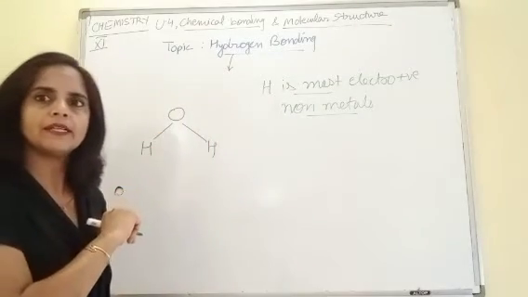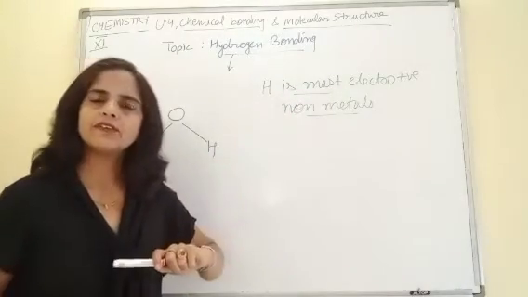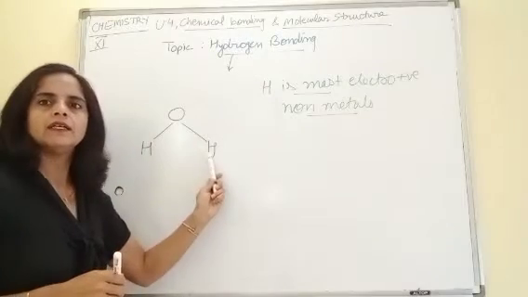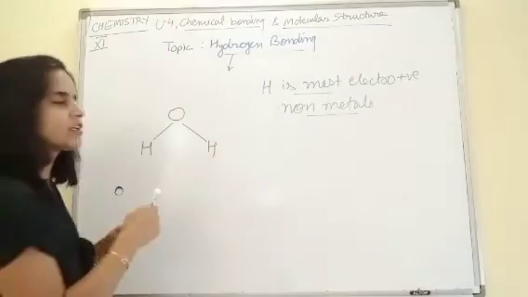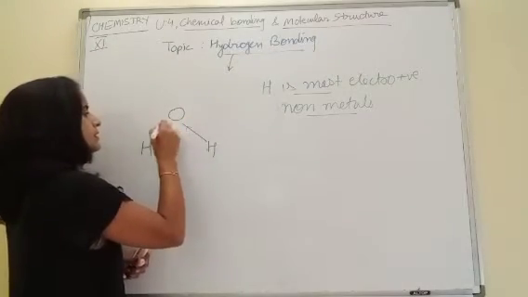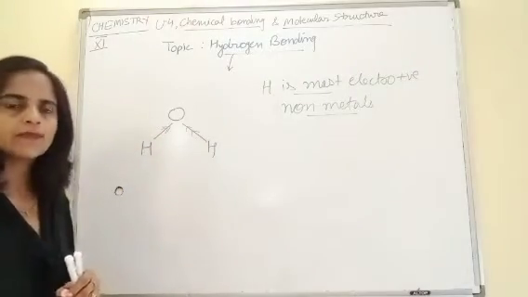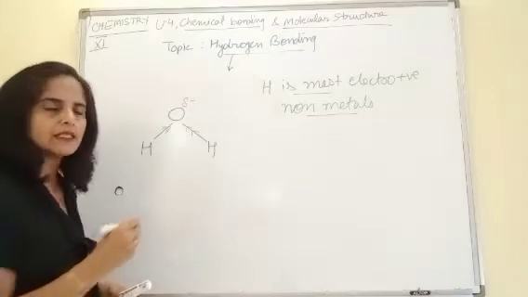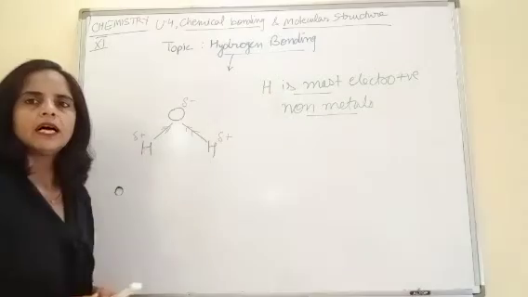Try to keep it in your mind. So, as it is the most electropositive non-metal, the shared electron pair of hydrogen and oxygen remains shifted towards oxygen, giving partial negative charge to oxygen and slight positive charge to hydrogen.